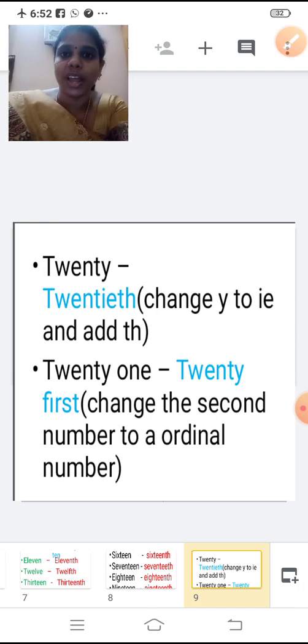So next 21, how will you write in ordinal number? So now change only the second number. So 20 you keep as it is. What is the second one? 1, how will you write in ordinal number? First, right? So 21 you will write in ordinal number as 21st. 21st.